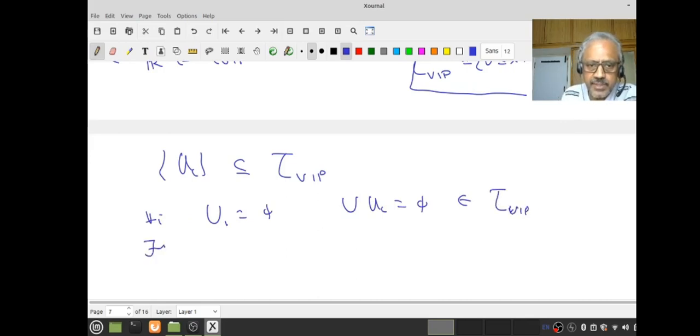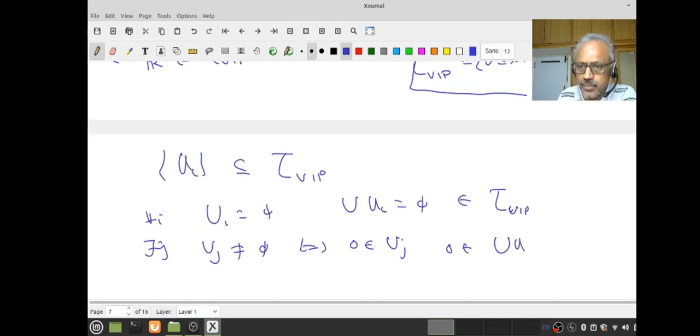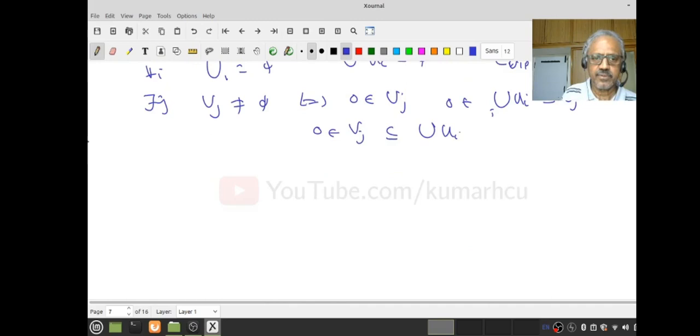So let me assume there exists a j such that U_j is not empty. Then you notice that U_j is not empty, but it is also in the VAP topology. What does that mean? That means 0 must be in U_j. You follow? Therefore, 0 must be in the union of U_i because this contains U_j. 0 belongs to U_j and that is contained in the union of U_i. Isn't it easy? Very good. So this is the second condition.